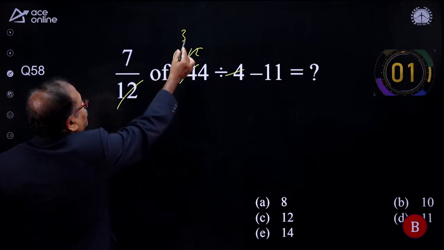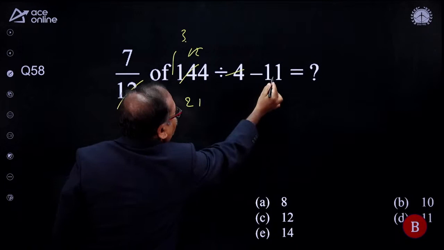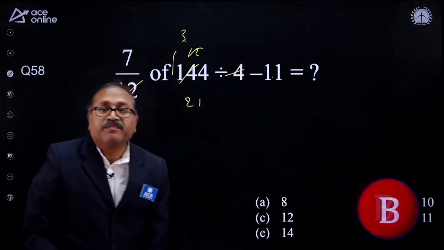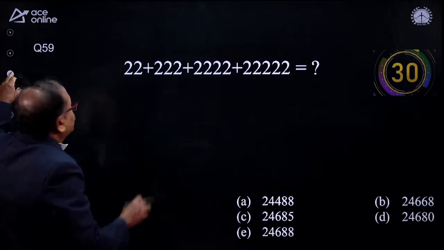Look at this one. That is 7 threes is 21. And 21 minus 11, which is 10. So 10 means my option choice B. Okay, the next question, I will not solve this, but here you should know the technique for this question.